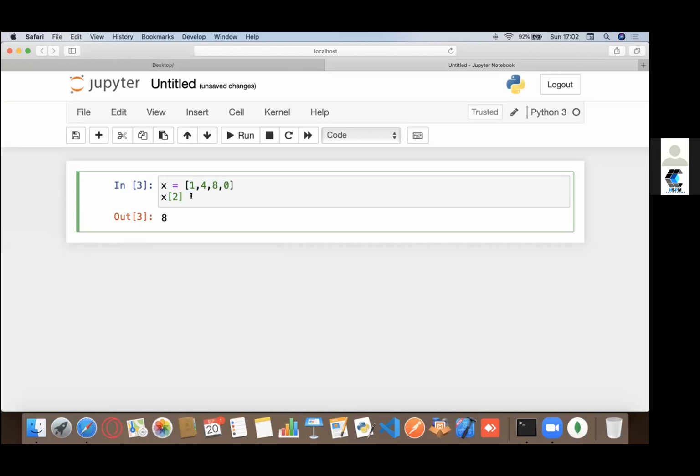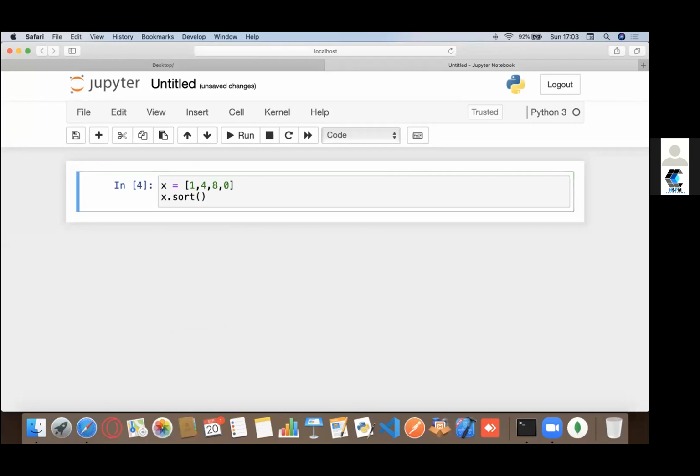Now there are some methods on the list. If you're using Jupyter Notebook, you can type a dot and then hit the tab button, and you'll get all the different methods available for the list. We could use a method called sort, and it will automatically sort the list.